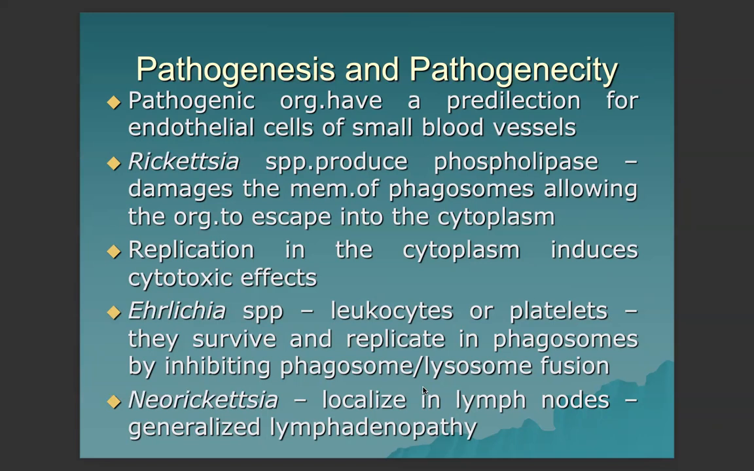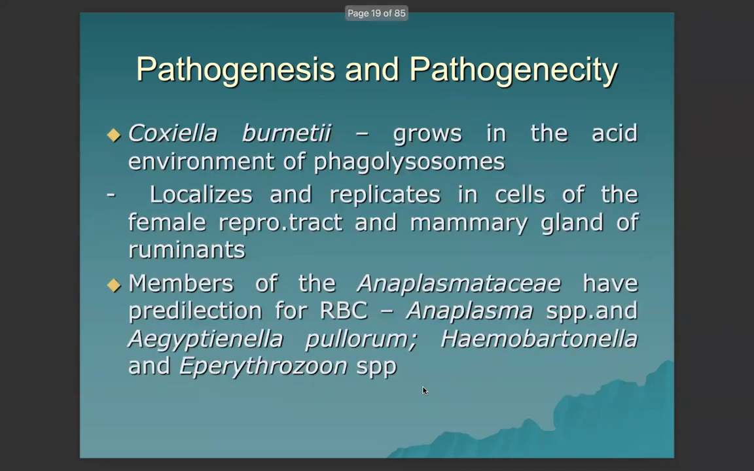Neorickettsia localize in lymph nodes, resulting in generalized lymphadenopathy, or inflammation of the lymph nodes. Coxiella burnetii can grow in the acid environment of phagolysosomes. This is the one that we mentioned has several days of survivability outside the host cell. It localizes and replicates in cells of the female reproductive tract, resulting in abortion, and in the mammary gland of ruminants, which can result in mastitis. Members of the Anaplasmataceae have a predilection for red blood cells. These are Anaplasma species, Aegyptianella pullorum, Haemobartonella, and Eperythrozoon species.